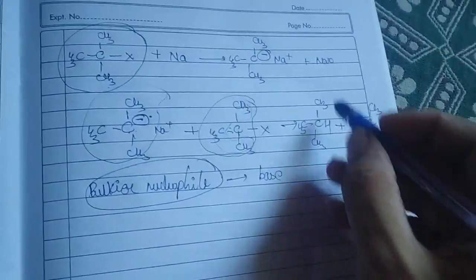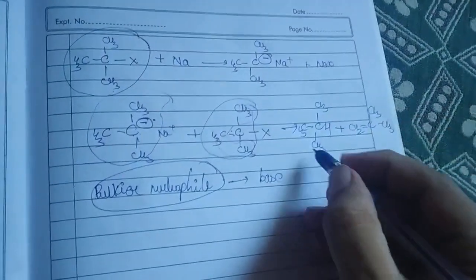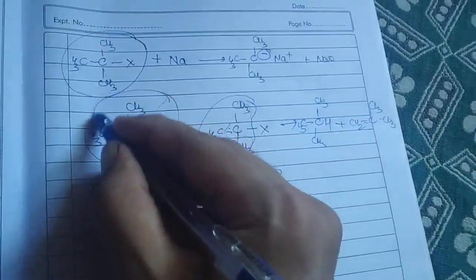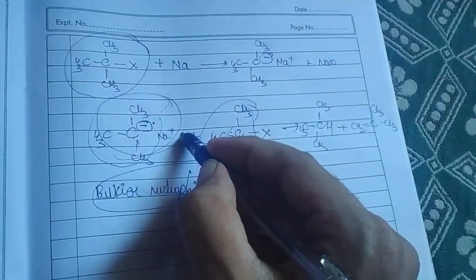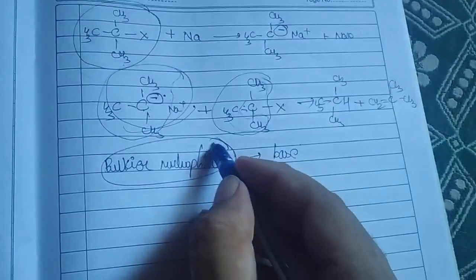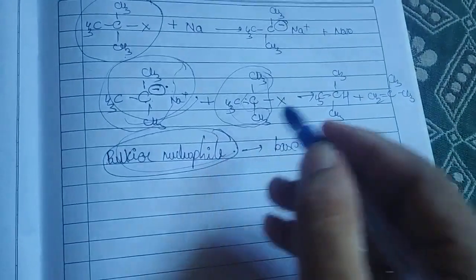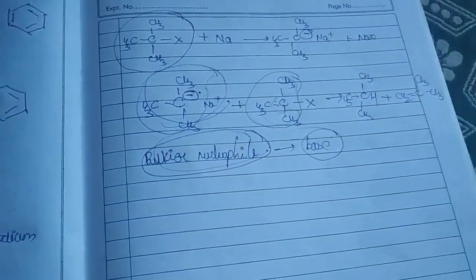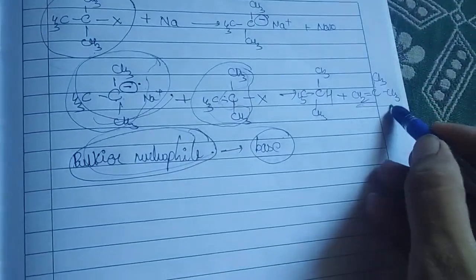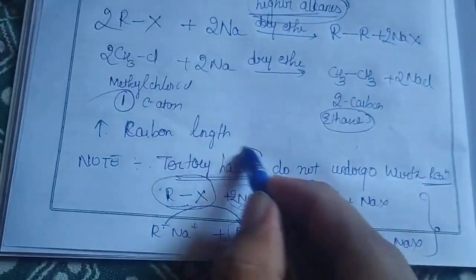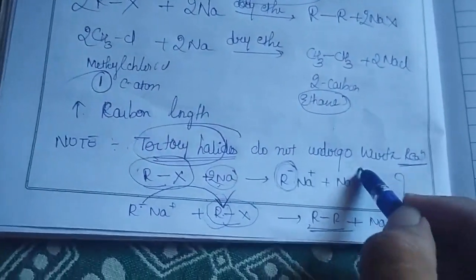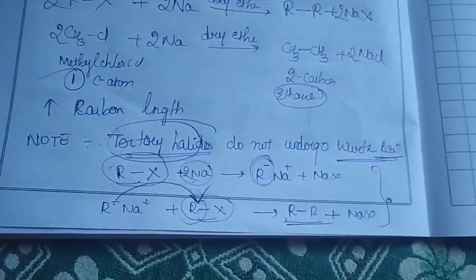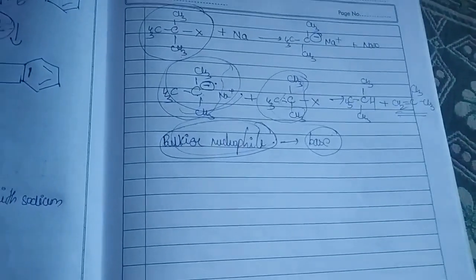So instead of giving the higher alkane, the tertiary part you have obtained acts as a bulkier nucleophile. Whenever such a bulkier nucleophile is there, instead of a substitution reaction it undergoes an elimination reaction to give alkenes. So that is the reason for the important note: tertiary halides do not undergo the Wurtz reaction. And why is it so? We have seen in the mechanism.